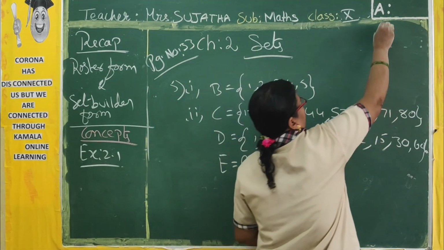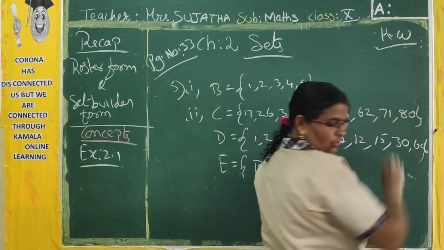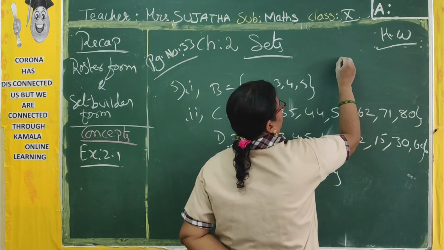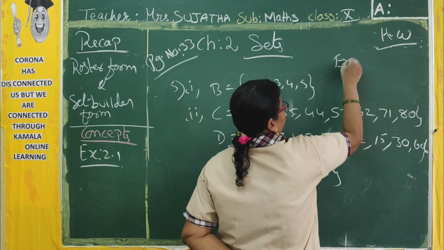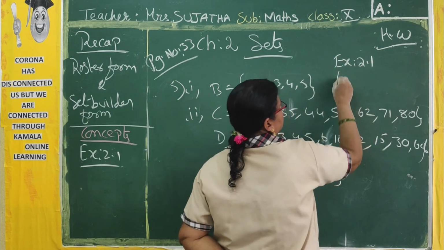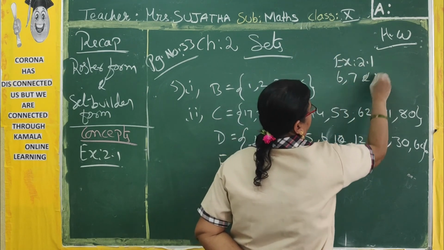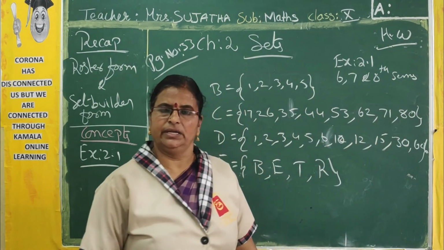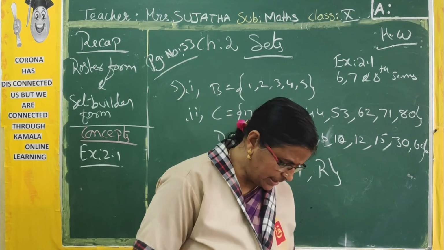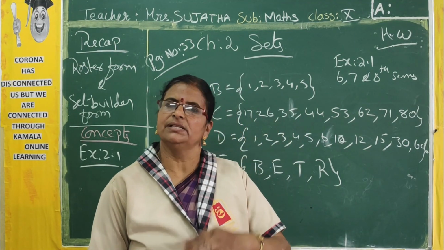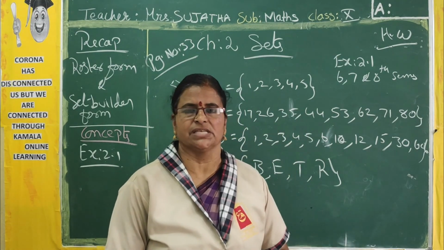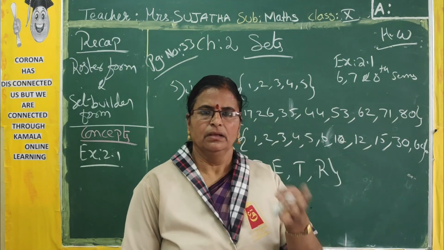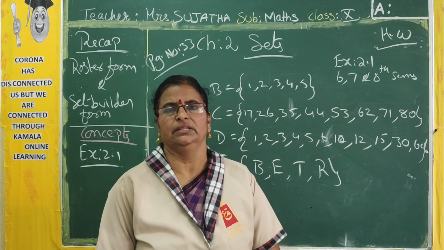Now your homework will be exercise 2.1, questions 6, 7 and 8. The 8th one is only match the following. It is easy only. And the 6th one, roster form is given, you write set builder form. Already we did it in the previous sessions. It is easy only. Then the 7th one, roster form again; set builder form is given. You have to write it in roster form.